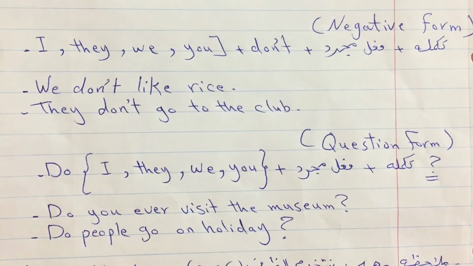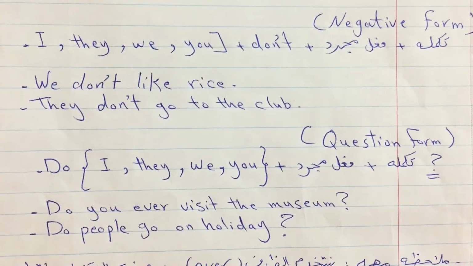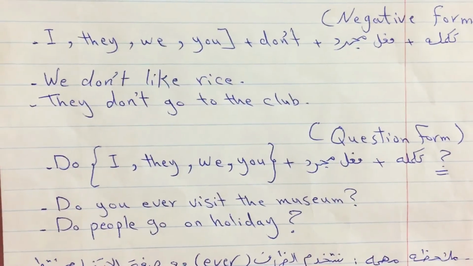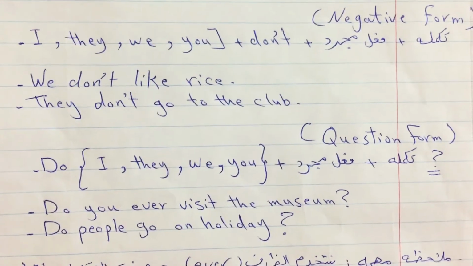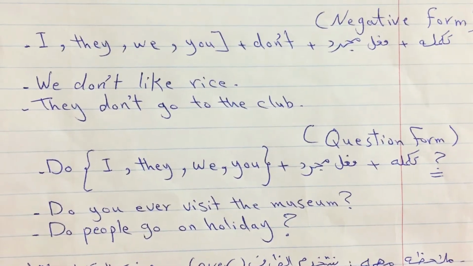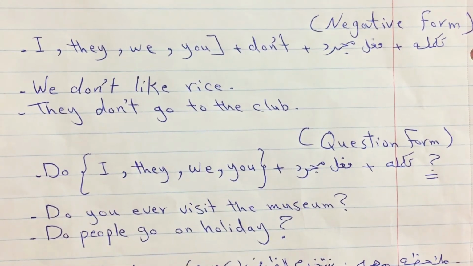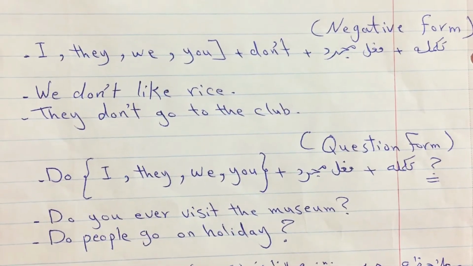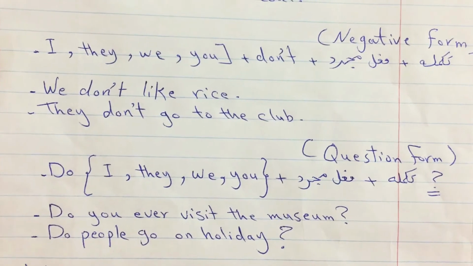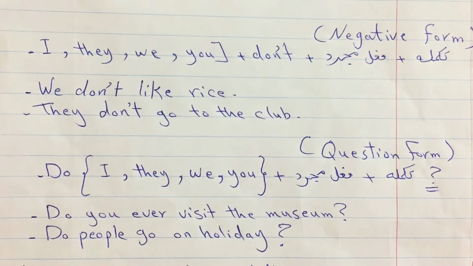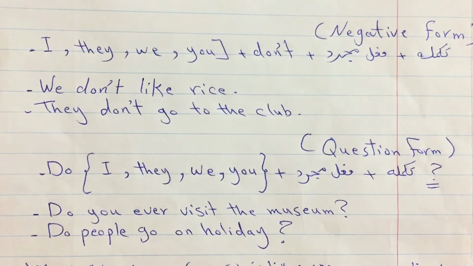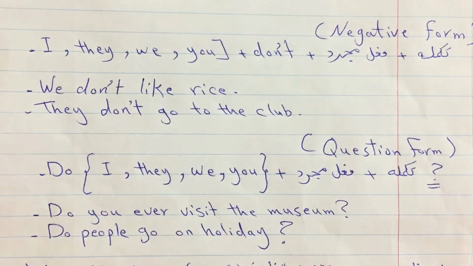Notice this question. Do you ever visit the museum? We put do before the subject you. Ever, adverb of frequency, we use it in a question form only. Do you ever visit the museum? Question mark. Visit, infinitive verb.